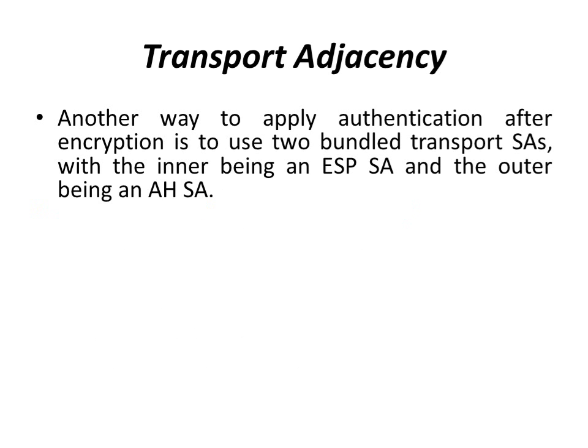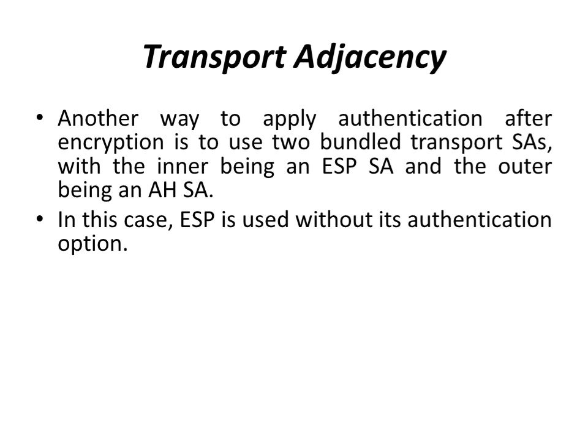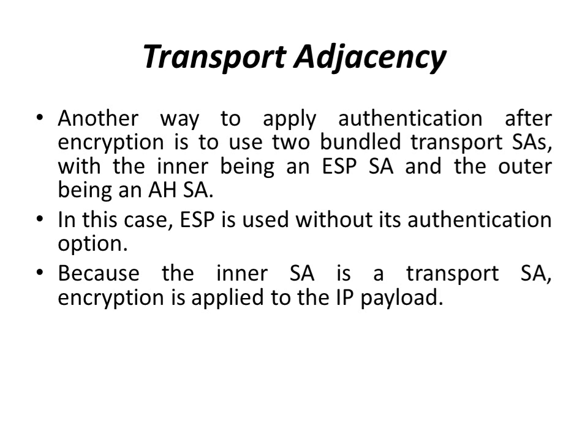So transport adjacency. Another way to apply authentication after encryption is to use two bundled transport SAs, with the inner being an ESP SA and the outer being an AH SA. In this case, ESP is used without the authentication option. Because the inner SA is a transport SA, encryption is applied to the IP payload.